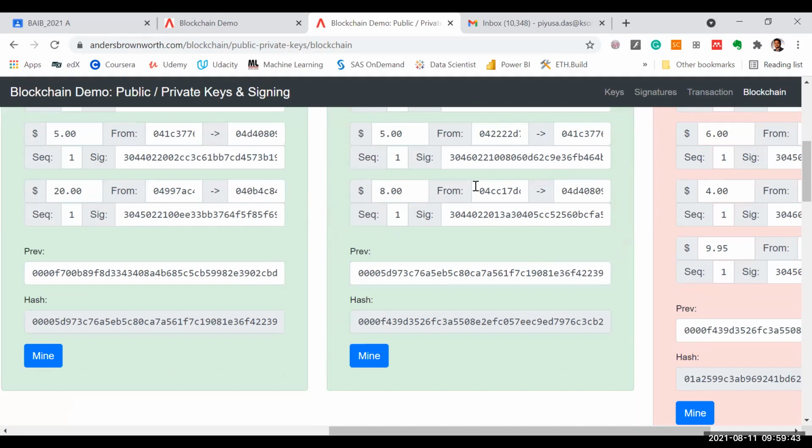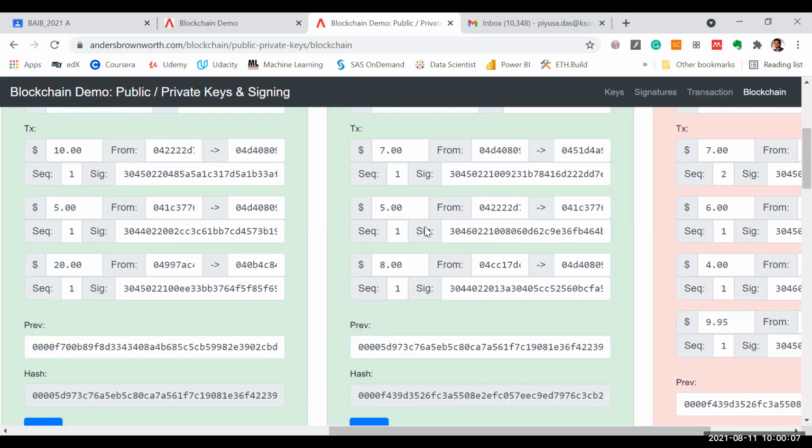Transactions get verified through your digital signature. A digital signature is nothing but you signing your document or transaction with your private key, and it gets verified through your public key. That is why it is known as public key cryptography. Once transactions are verified, they get into a block.